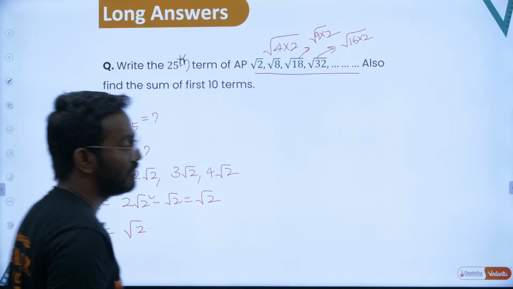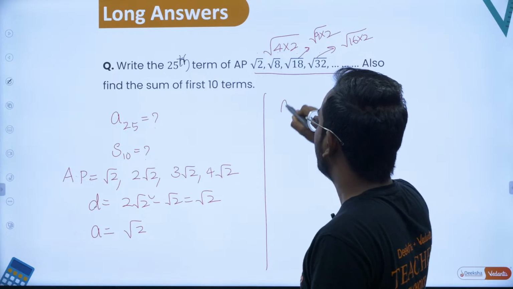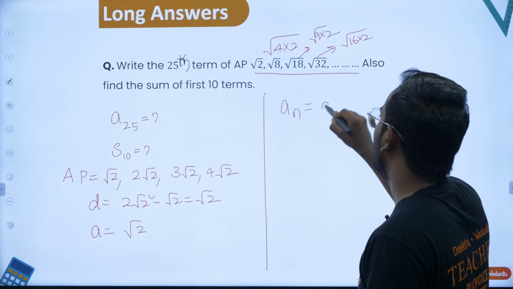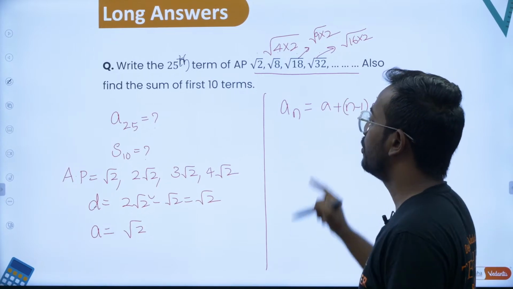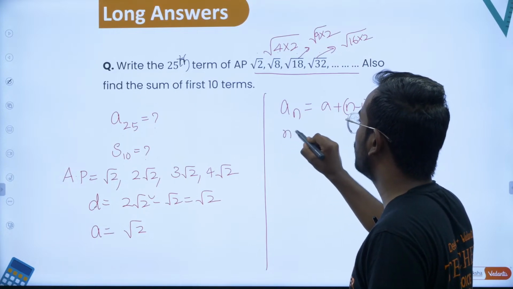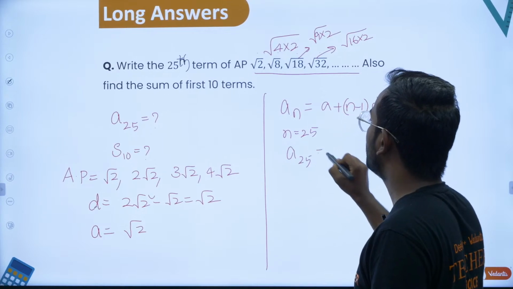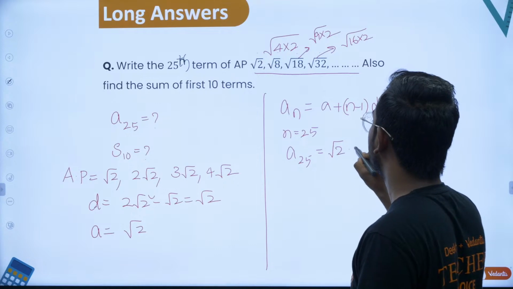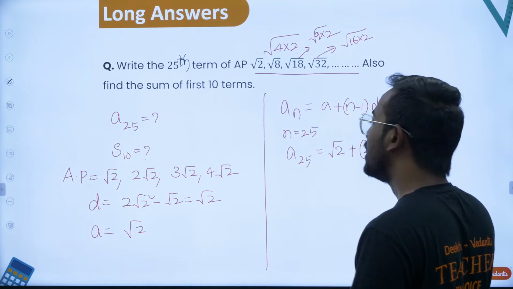Now find the 25th term. Yes, how do you write the 25th term? Sir, you'll have to write this formula. Nth term is given by a plus n minus 1 into d. Okay, so now you want 25, so n is equal to 25. Put n is equal to 25 here. So you'll end up with a25 is equal to, what is a? A is root 2 plus, what is n? n is 25, minus 1 into d.